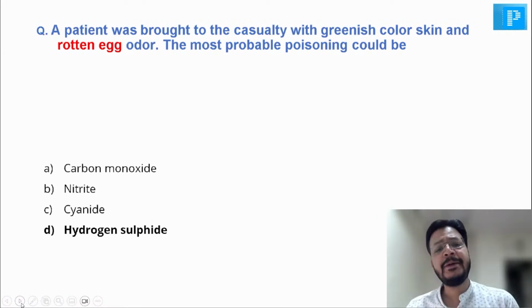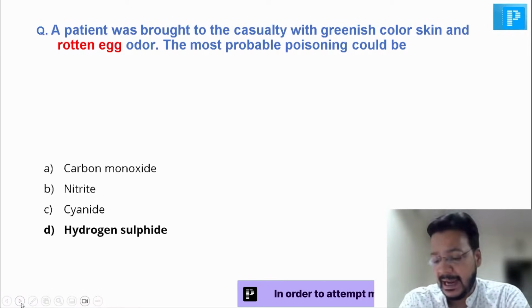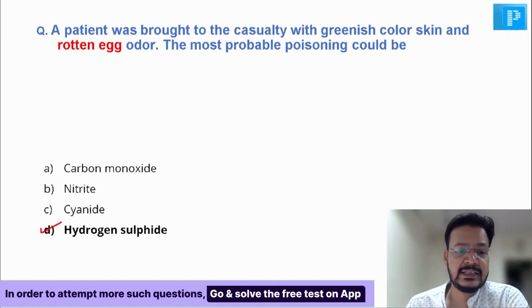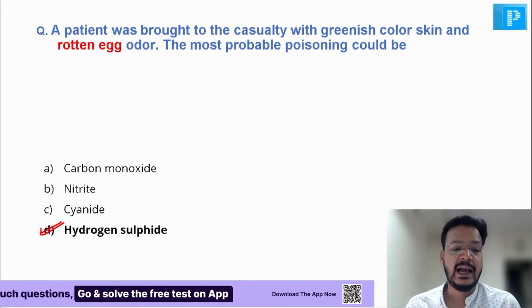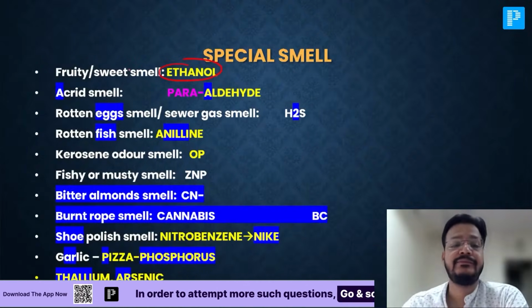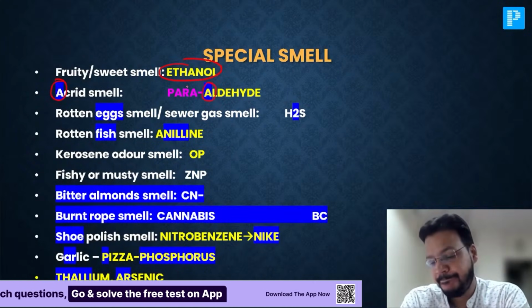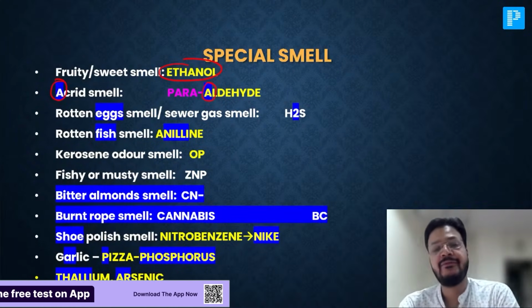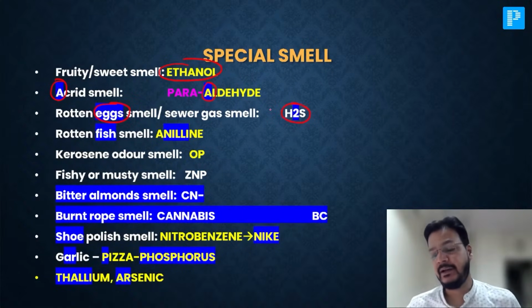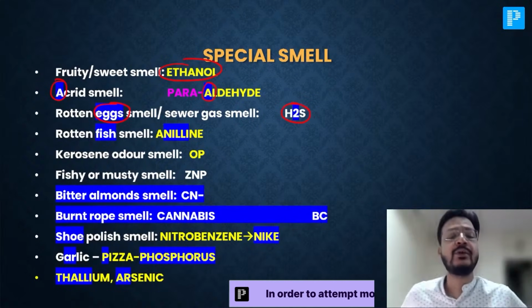Now, the patient was brought to the casualty with greenish skin and rotten egg smell, my dear friend. This is a very, very important question. It is hydrogen sulfide. I'll give some smells: fruity smell in ethanol; A for acrid smell, A for paraldehyde. Rotten egg smell or sewer gas smell is H2S, hydrogen sulfide. Rotten egg smell, this was the question.